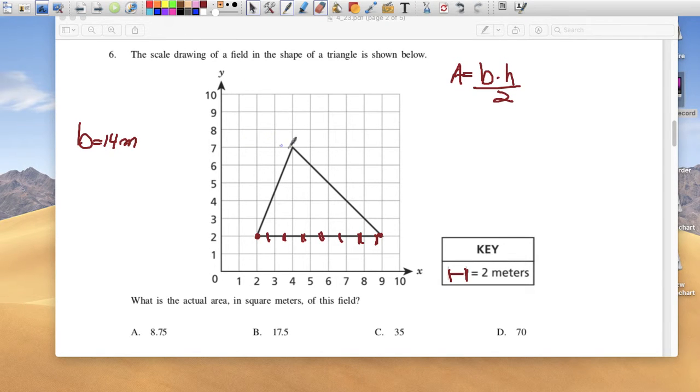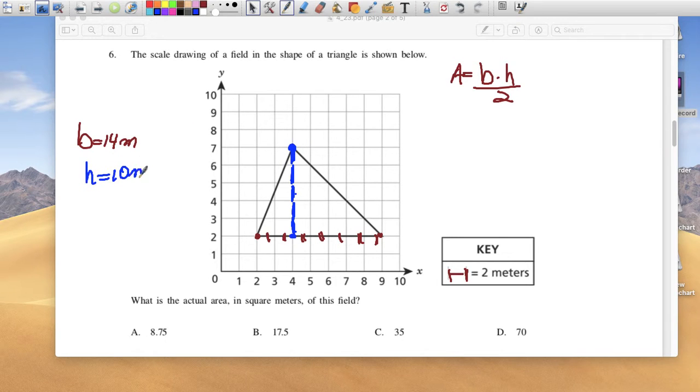My height, remember, the height of a triangle is from here to here. This is not the height, and that's not the height either. So this is the height right here, a straight line. Each square is 2, so 2, 4, 6, 8, and another 2 on the top is 10.